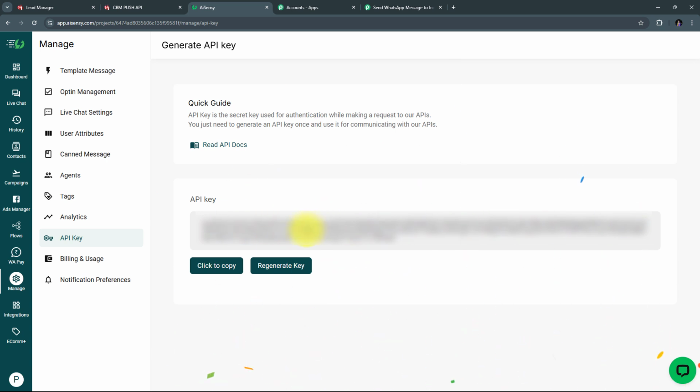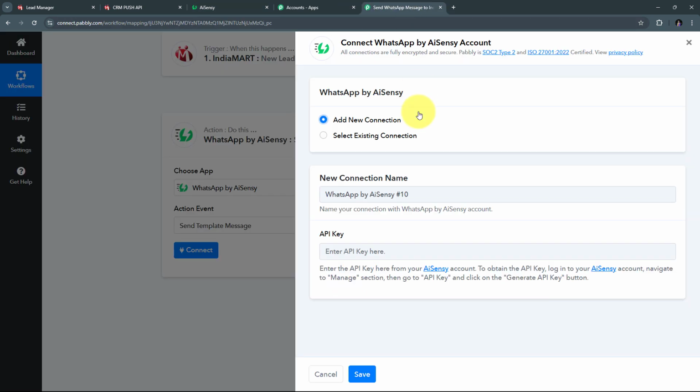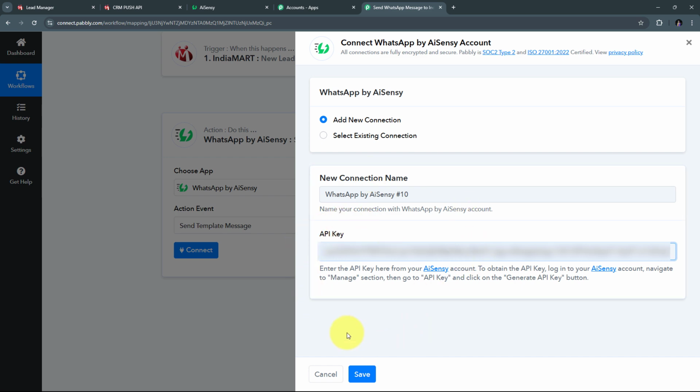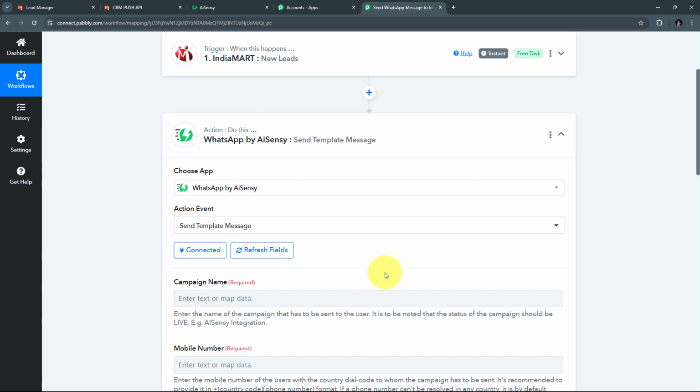Now here this is my API key, and I need to copy this and paste that in Pabbly Connect. So I'm going to click here to copy, and I'm going to go back to Pabbly Connect, and here in this tab of API key, I'm going to paste my API key that I've copied from AI Sensei. So I'm going to paste that here, and now I have filled all the required details. So I'm going to click on save, and here I've connected WhatsApp by AI Sensei with Pabbly Connect.